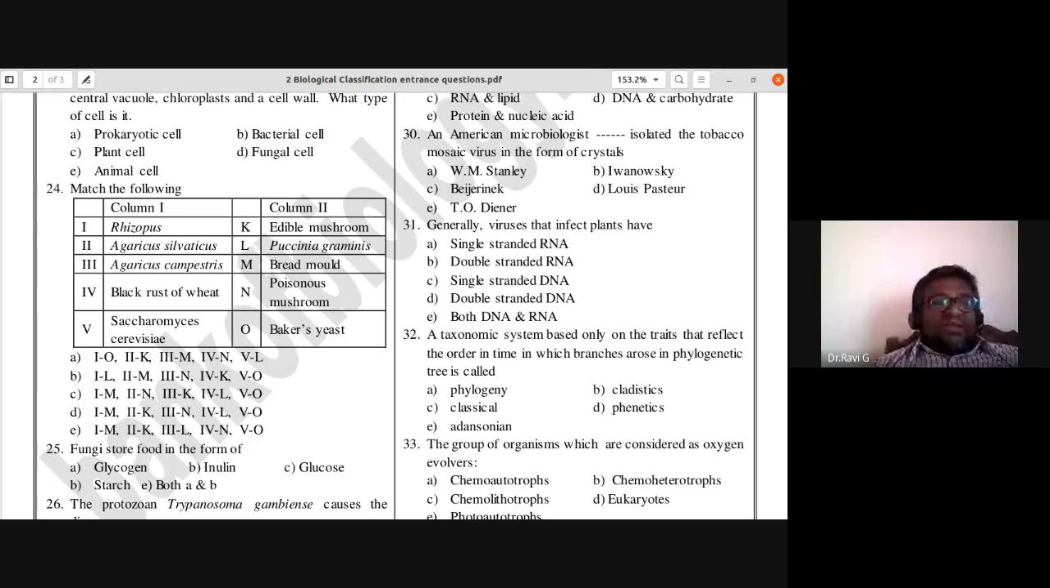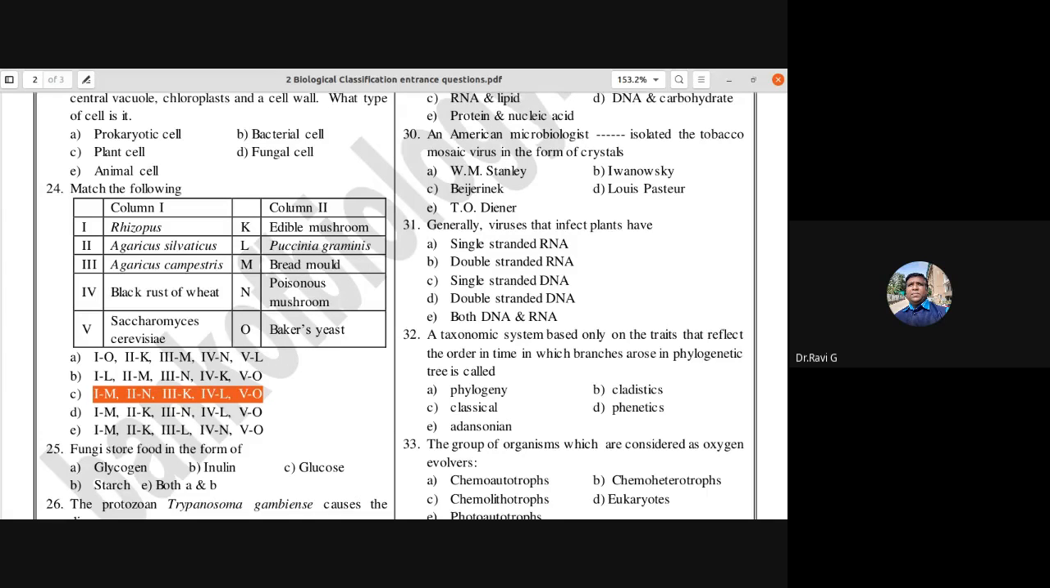Let us go through the answer. So the 24th, the answer is C. One is M, two is N, two is Agaricus sylvaticus, that is poisonous mushroom, Agaricus campestris, K, that is edible mushroom. Okay, so here sylvaticus is poisonous, campestris is edible mushroom. So C is the answer.